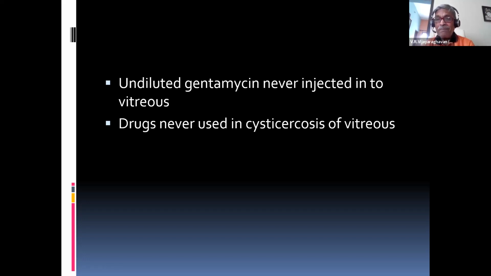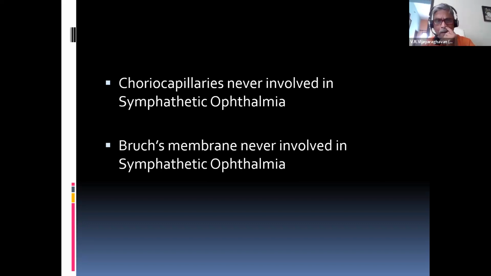That's why it is better to give no drug for a cysticercus in the vitreous. What to do now? Your answer is, sir, I will do a pars plana vitrectomy and remove the cyst in toto. We have to remove the entire cyst without rupture. That's the most important point for exam purposes.